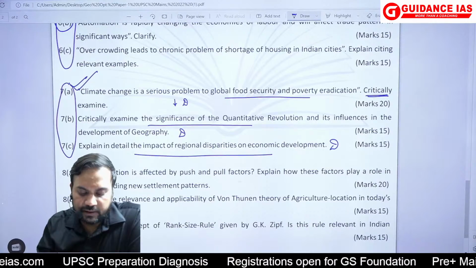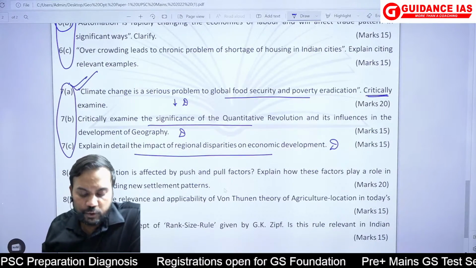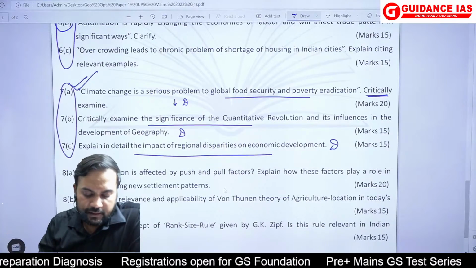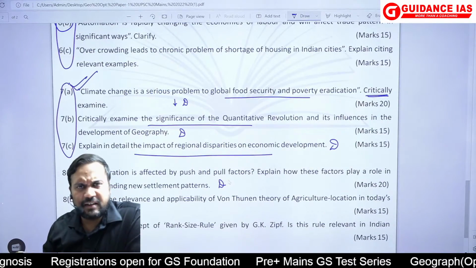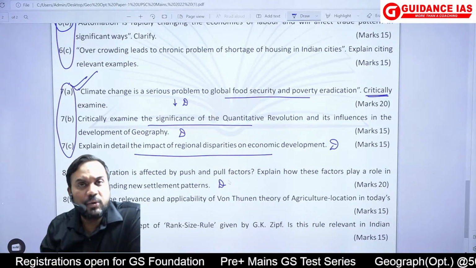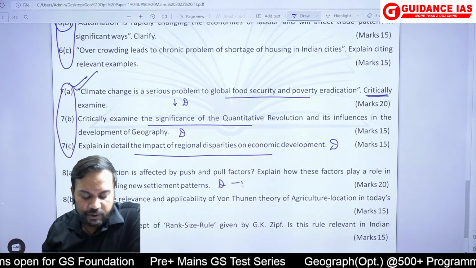How migration is affected by push-pull factors. Explain how these factors play a role in understanding of new settlement patterns. Again, a more direct type of question, in between direct and tricky, I would say, क्योंकि second part उसको थोड़ा सा tricky बना दे रहा है, so it is in between direct and tricky category, I would say.